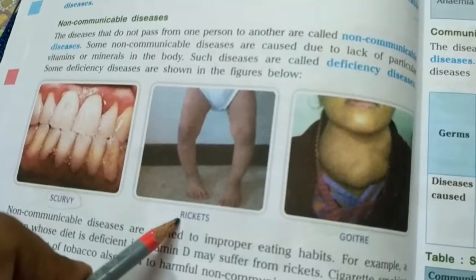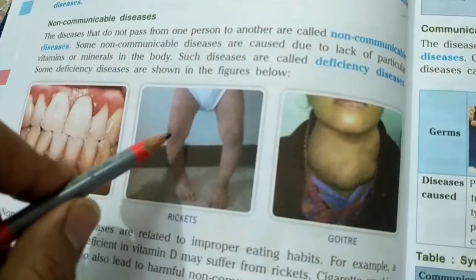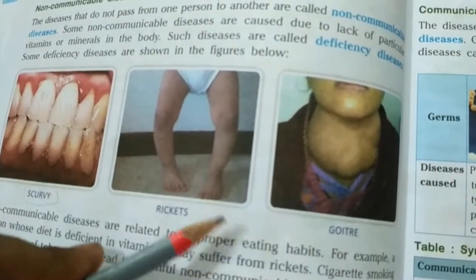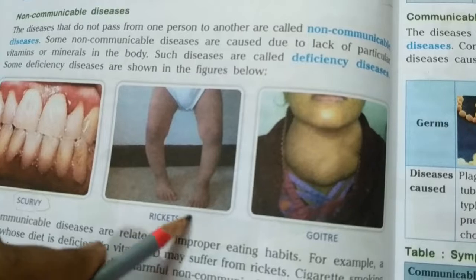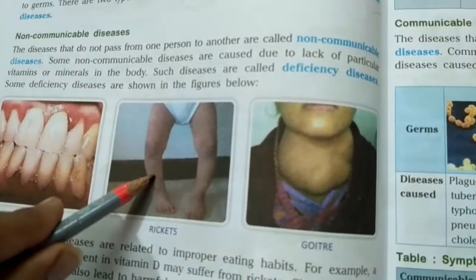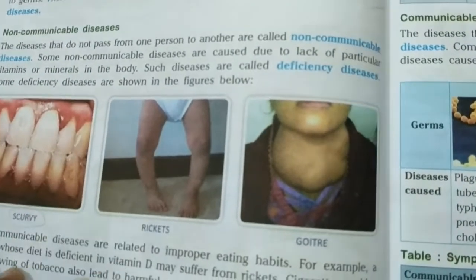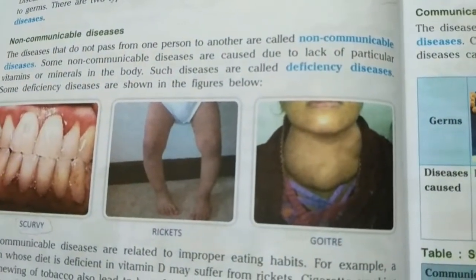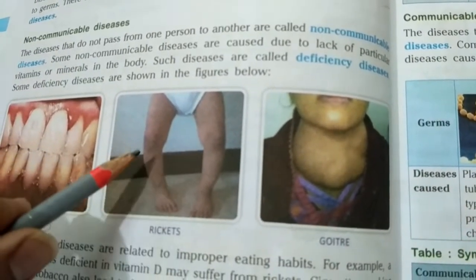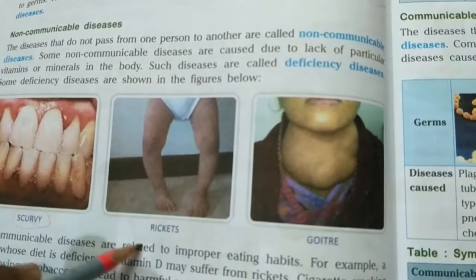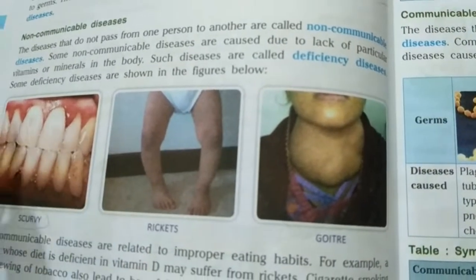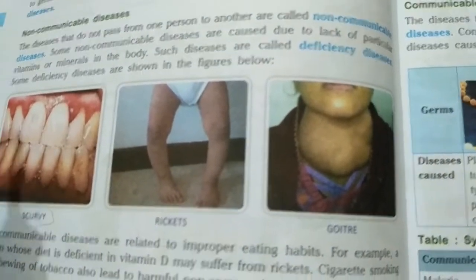Okay, the second one is rickets. As you can see, there are two legs shown over here of a child. Rickets happens mostly in children. This disease is of small children. In this, the legs become bow shaped. As you can see, the legs of this child are not straight, they are a little bit bent. Due to the deficiency of vitamin D in the body of children, this disease rickets occurs, in which the bones become weak. They become bent, they do not remain strong and straight.